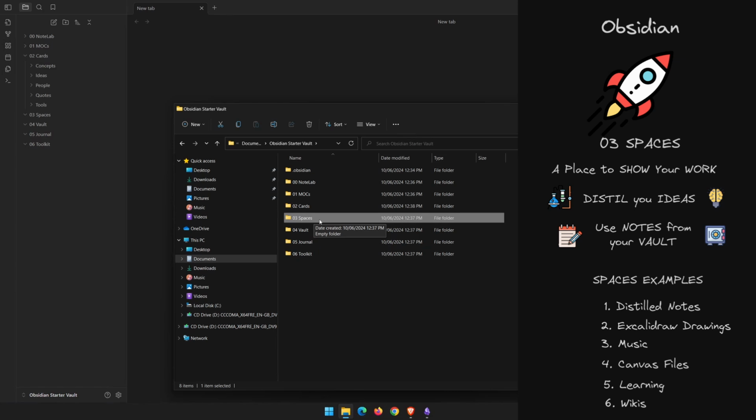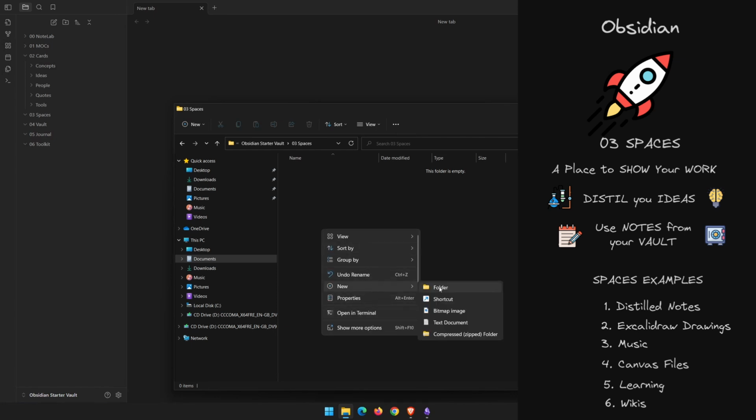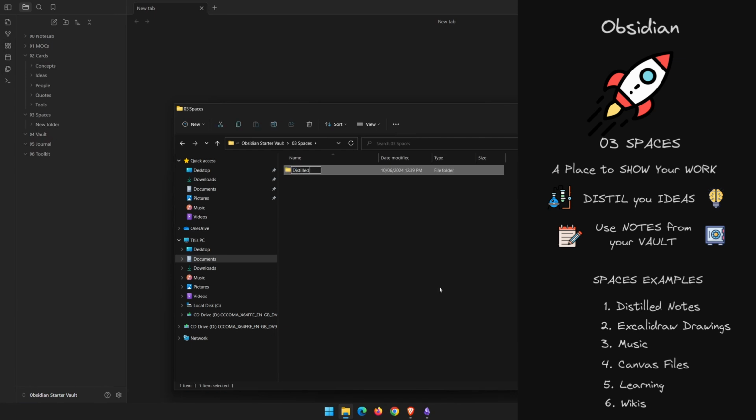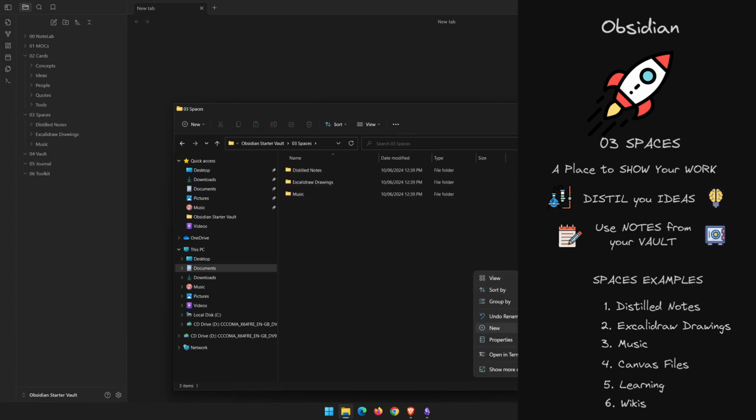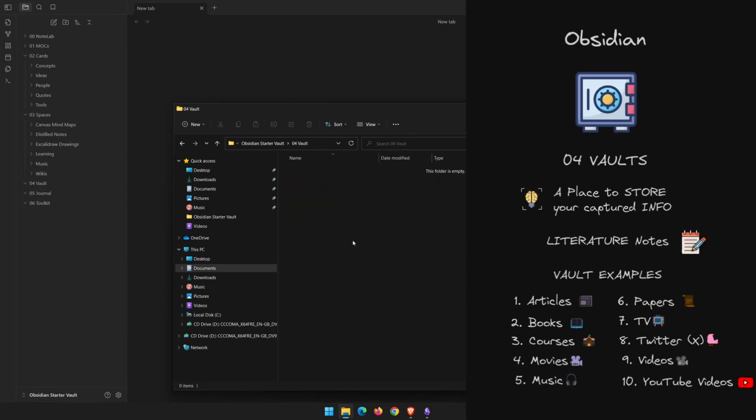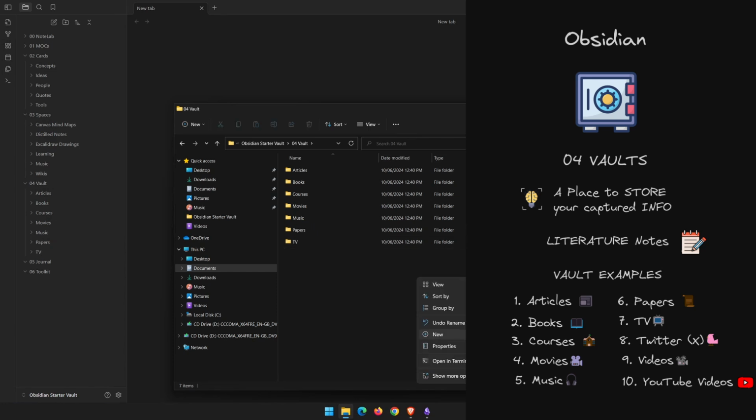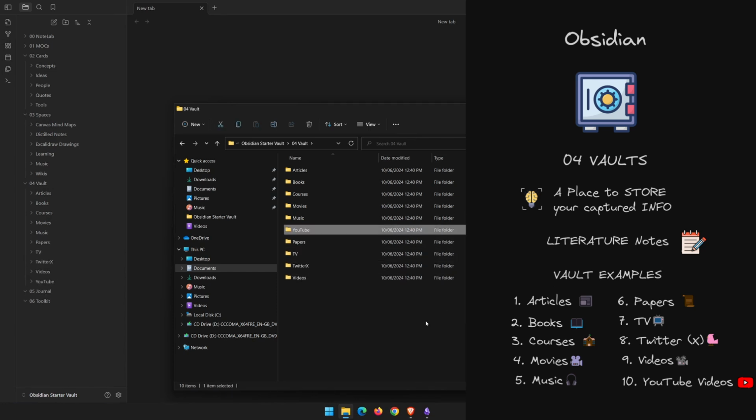Next, we're going to create our folders inside Spaces. Spaces are a place for you to work on things that you're interested in. A few ideas for your spaces could be your distilled notes, Excalidraw drawings, music, canvas mind maps, learning, and wikis. Next, we're going to look at Vaults. Vaults are places where you store all your captured information from external sources. These could be articles, books, courses, movies, music, papers, TV shows, Twitter feeds, and YouTube videos.